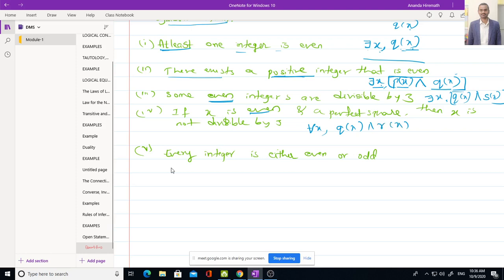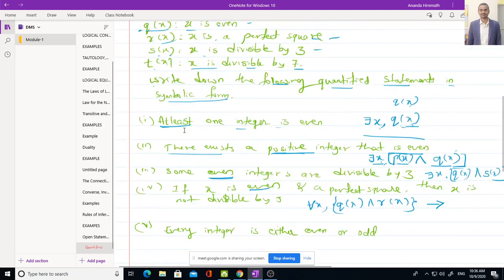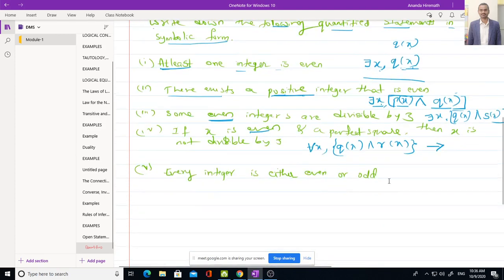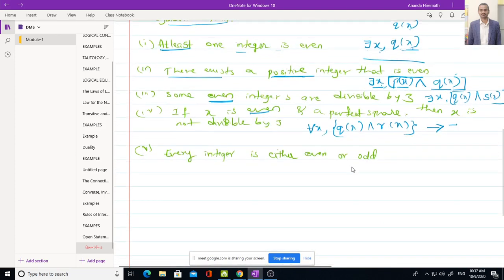Next. So if these two are true, then a conditional should be written. Then x is not divisible by 3. Divisible by 3 is indicated by S of x, so not S of x. Yes, that is the final answer.